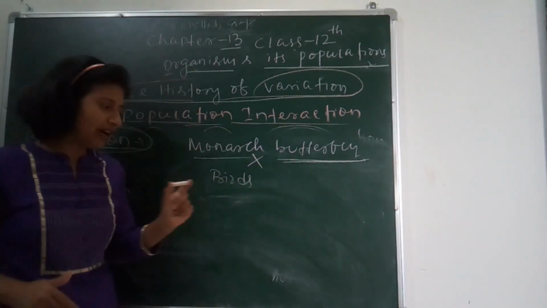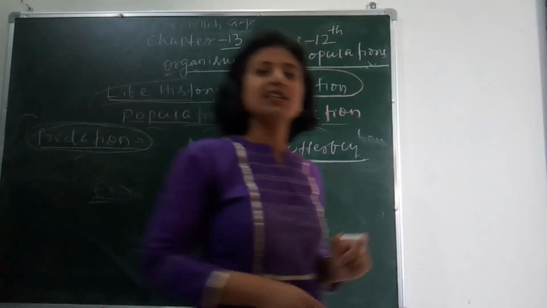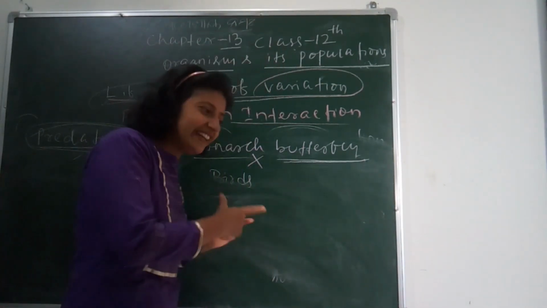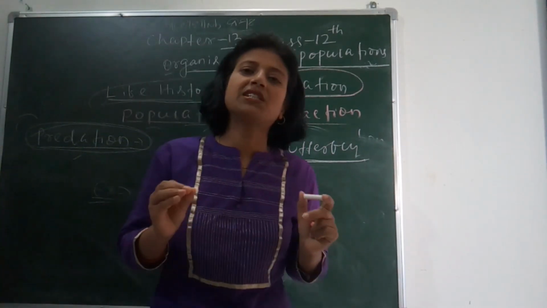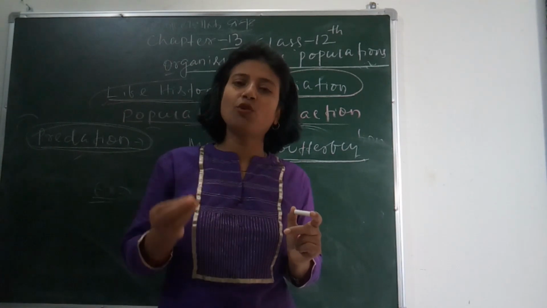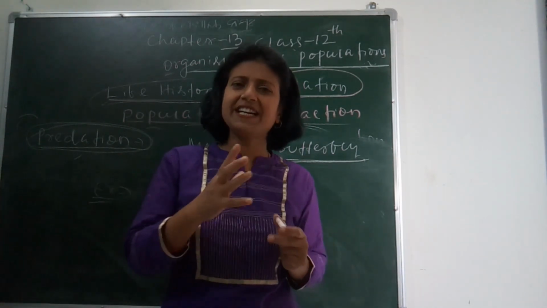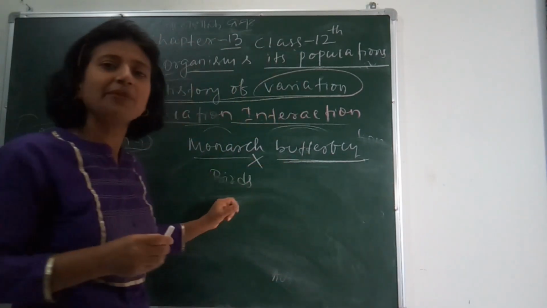Suppose this is a blackboard and I am browsing here like this. Some browsers don't go straight, they always go where there is a hedge or boundary. So to protect themselves, some plant species acquire spines, and some bear chemicals like nicotine, caffeine, opioids, and so on, to protect themselves from the browsers. So these are the mechanisms.